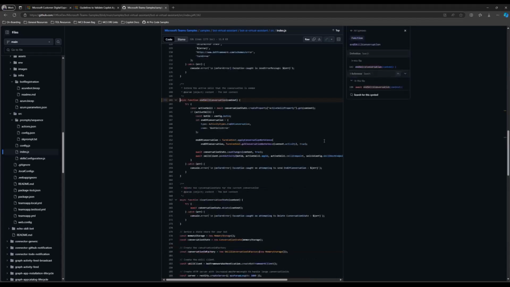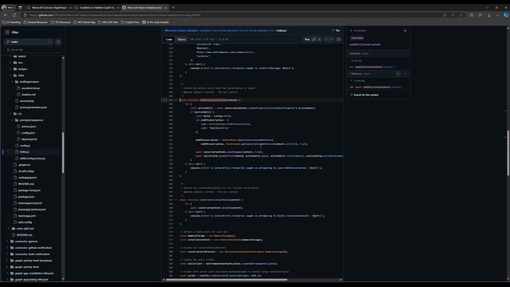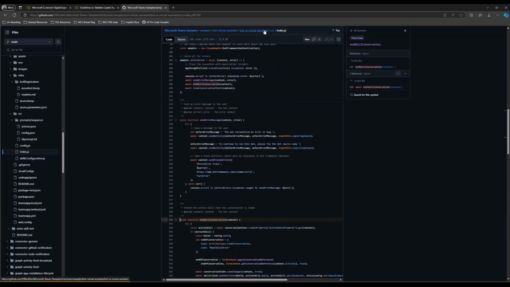So this was the part that I was talking about, where it is important to know that we pass the end of conversation to the parent bot, and therefore this allows it to gracefully transition between one skill and the other skill, right? And if not, then it just times out or it brings an error message. But I think we've built this into the bot so that you can start calling multiple skill bots based on the sample. So I think this is a very interesting sample.